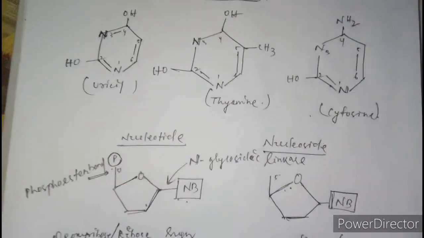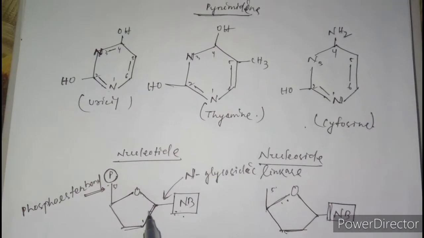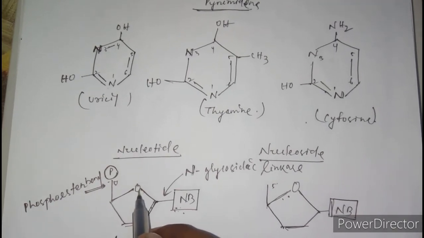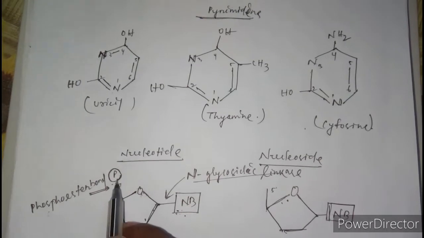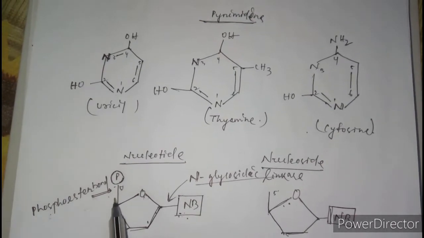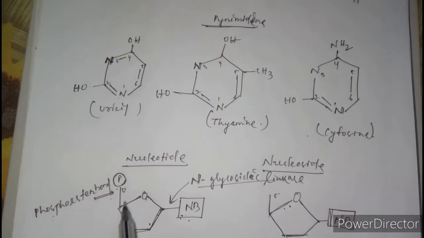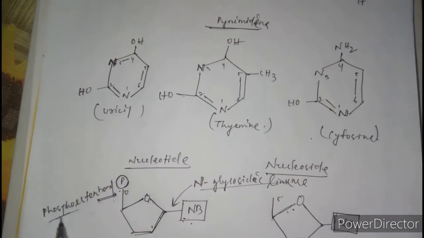Is it clear? A nitrogen base attached to the pentose sugar through N-glycosidic linkage, and a phosphate group attached to the 5' carbon atom of the pentose sugar through a phosphoester bond.